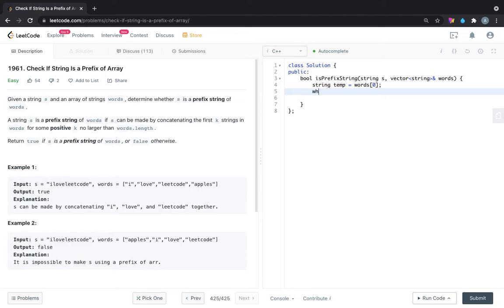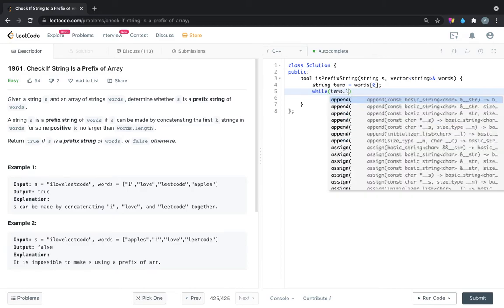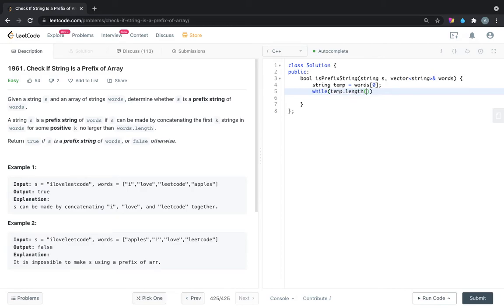So what we can do now, while temp dot length is lesser than s dot length, temp plus is equal to words of I. We have to initialize I over here. So what we can do, int I is equal to 1, and then we can increment I in this.